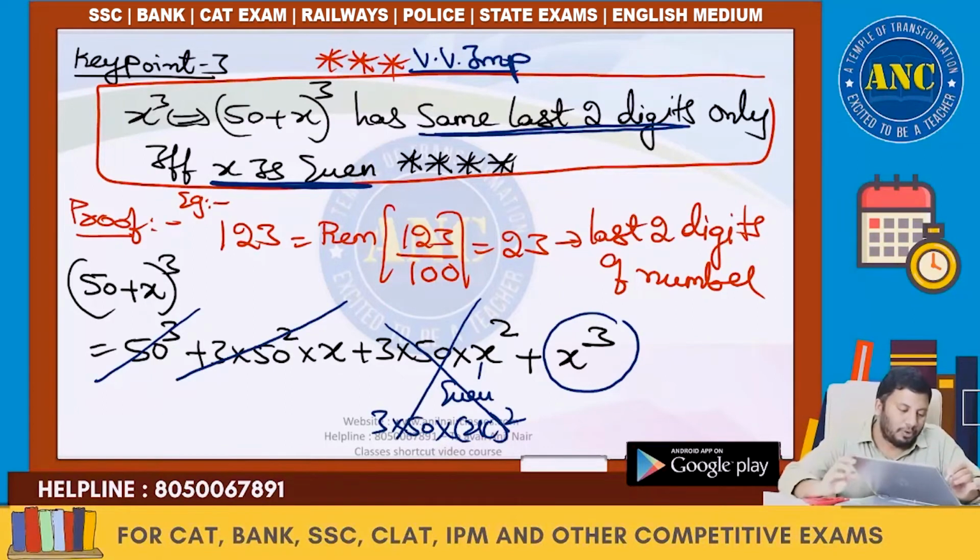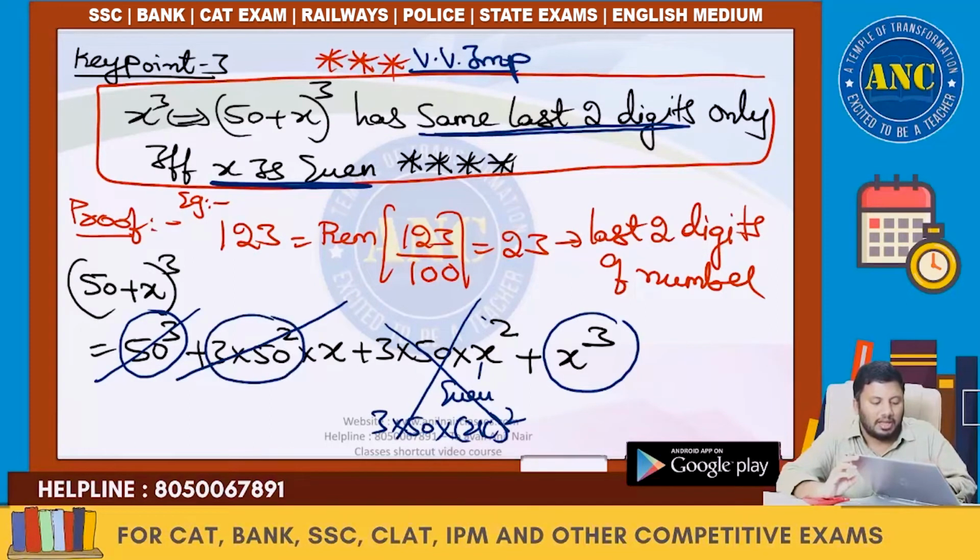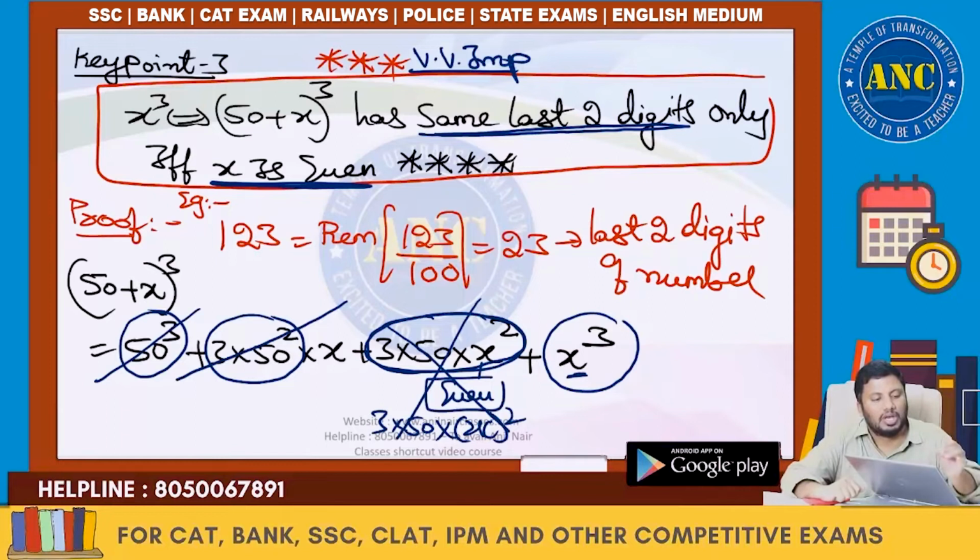I hope the proof is clear. 50 cube is divisible by 100. Even square into 50 is divisible by 100. This becomes divisible by 100 only if x is even. That is the reason I finally wrote the point: (50 minus x) whole cube and (50 plus x) whole cube have the same last two digits only if x is even.